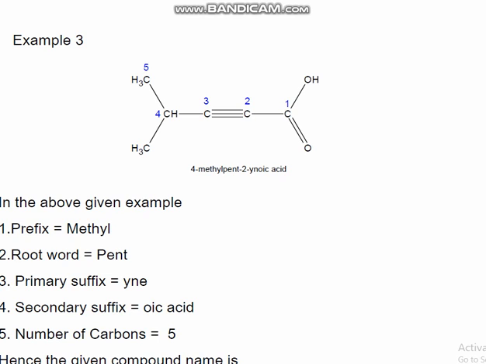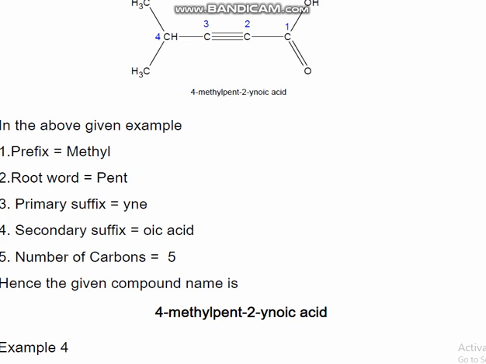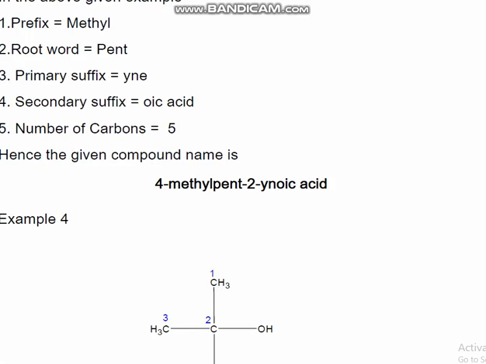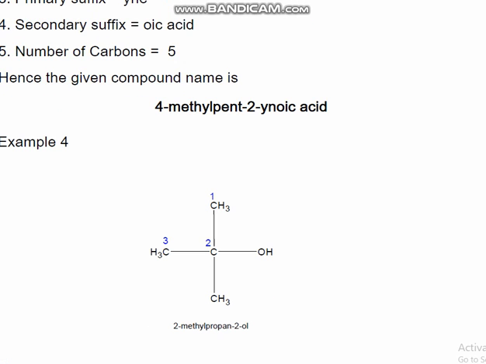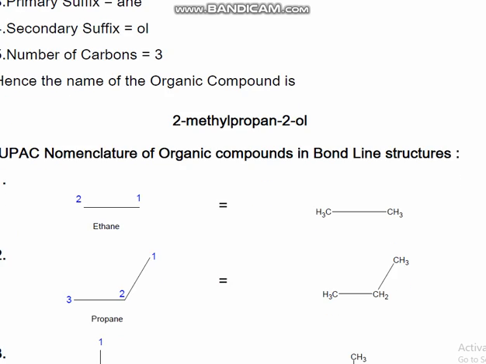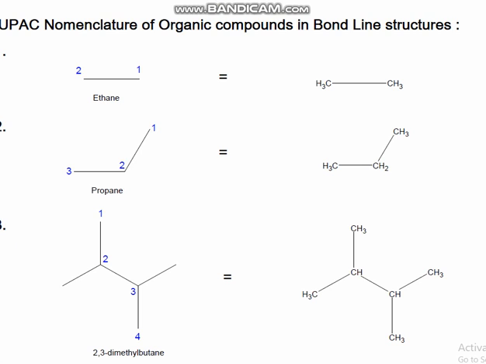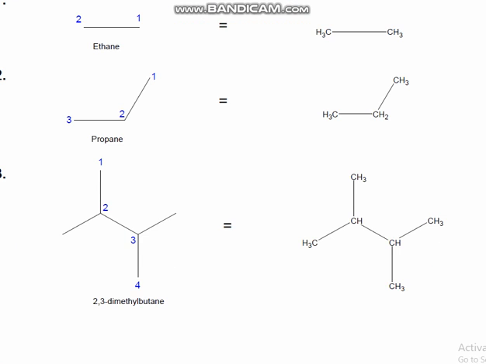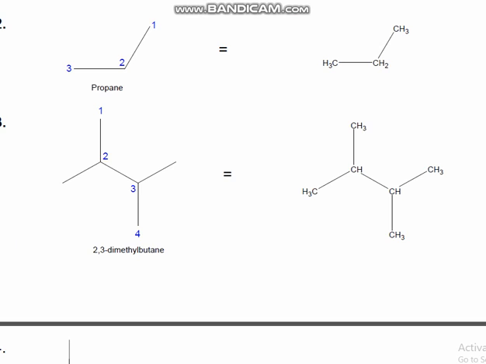Okay, get that? At beginners level we can study it by this prefix. Methyl group, root word is pent, primary suffix is ane, and secondary suffix is oic acid, and the number of carbon atoms is 5, and we can arrange it as 4-methyl pentanoic acid. This compound can be called 2-methyl propan-2-ol, and these are the bond line structures. The determination of IUPAC name is the same.